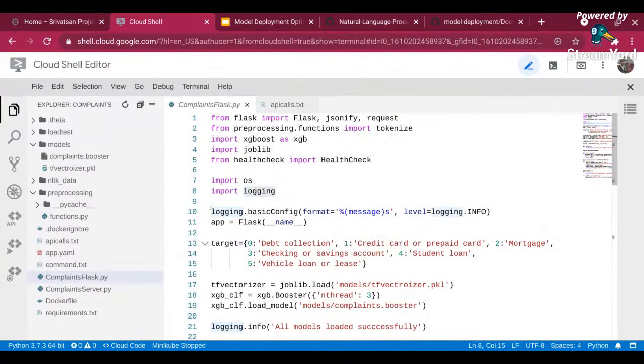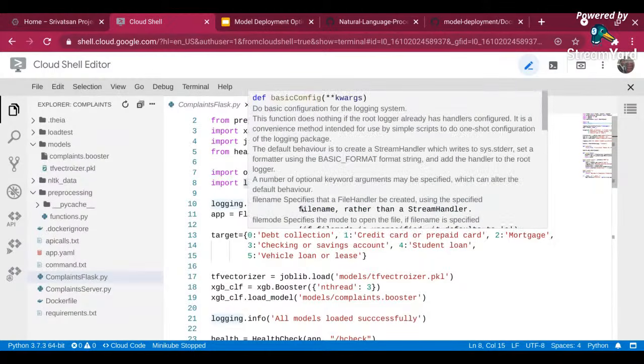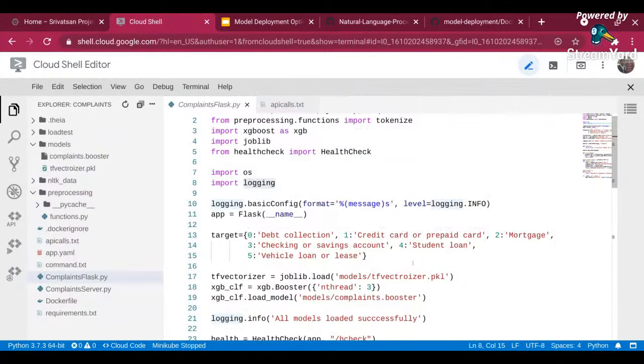Now, from logging, I am calling the basicConfig function over here, and then I'm telling it the format of the incoming messages, and then the log level as info. That's what I'm telling. Now, one thing over here is you can also give a file name in basicConfig, and you can log it locally. Since I'm going to use some deployment pattern like serverless, I want to log it on the serverless framework. That's why I'm not giving a file name, right?